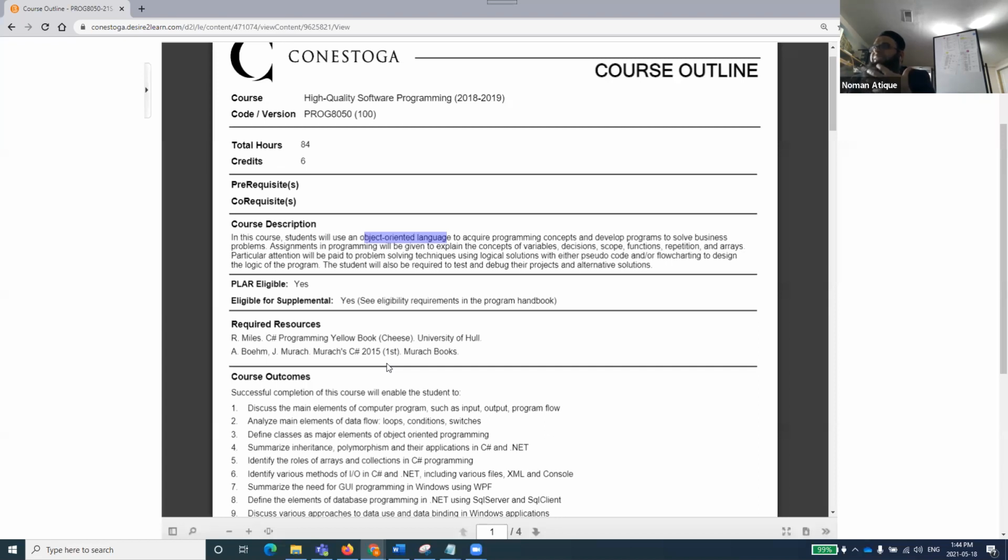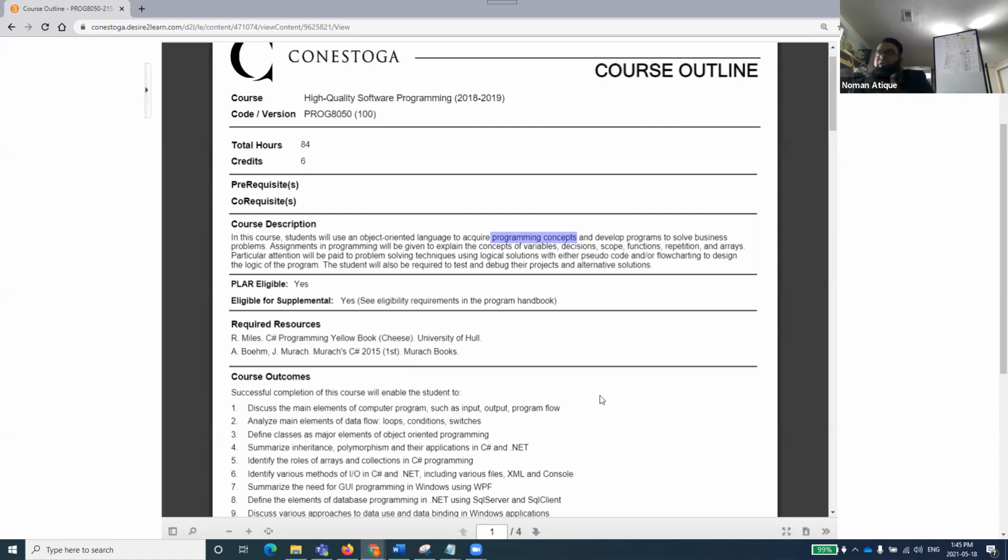I will make you understand everything related to object oriented, not in a separate lecture, but during the lecture when we'll be studying. I'll be telling you that this is part of object oriented in its core sense, and this is part of functional programming or structured programming, whatever. So don't worry about that. So what you have to do, we'll be using an object oriented language to do what? To acquire programming concepts. This is I think by far the most important purpose of this course.